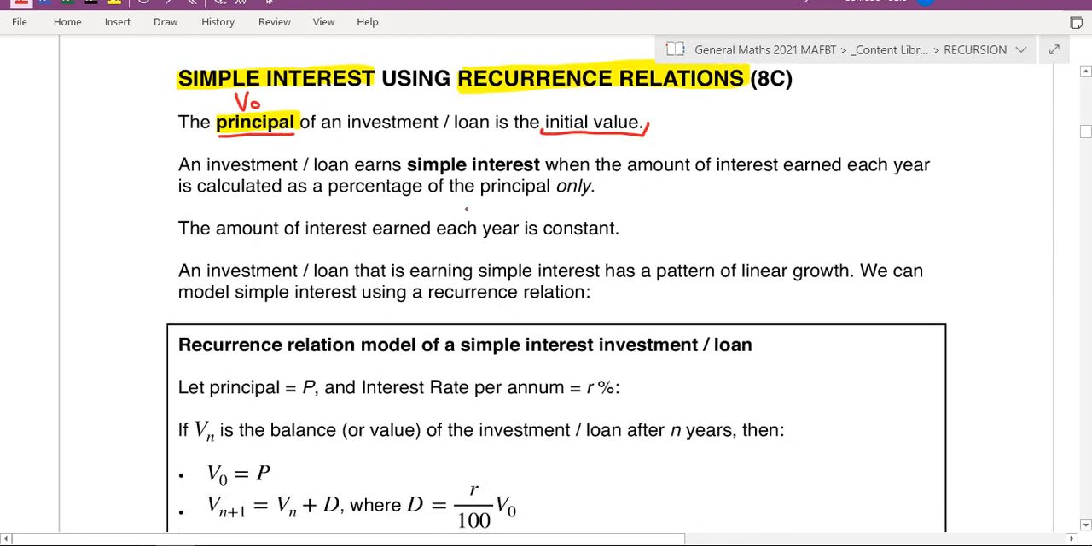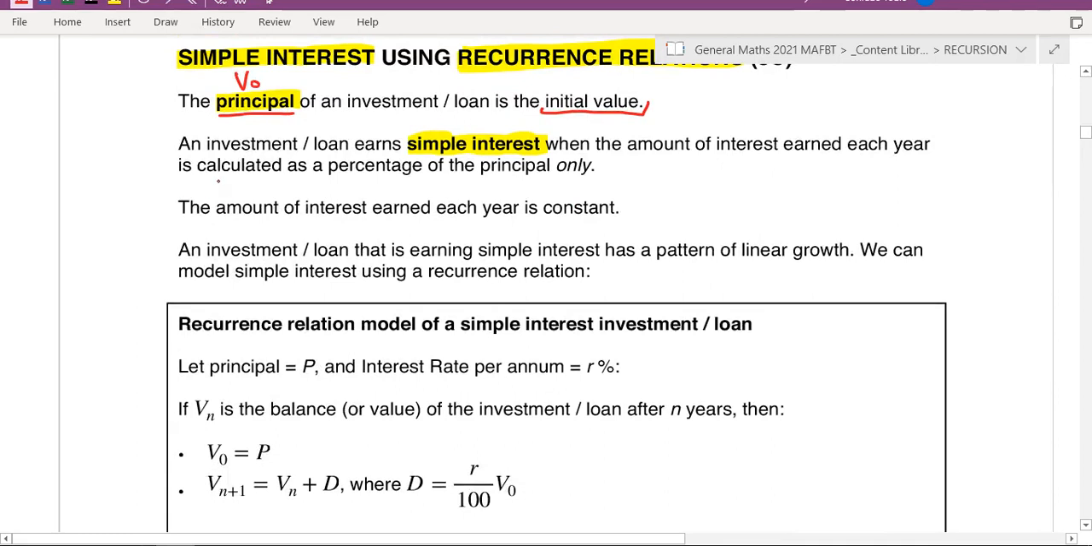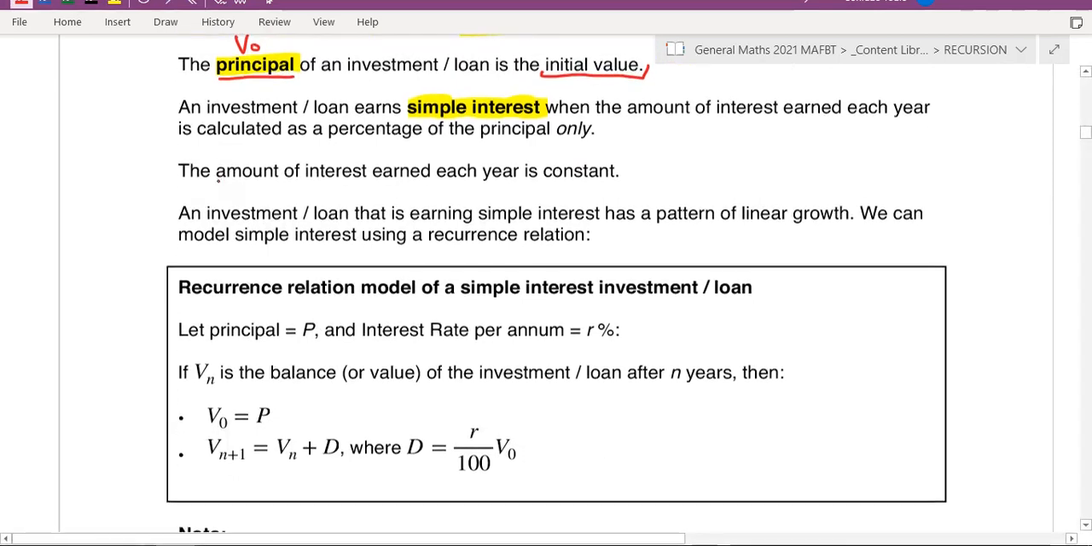An investment or loan earns interest. Generally when you put a loan in or an investment, you get interest. Interest is basically extra money on top that you either pay or you gain, and generally it accumulates. Depending on the investment, it could be every year you get interest or every month you get interest. Depends on the investment. And these are things that you'll learn when you actually go out there and buy a house or buy a car or get a loan. You have to pay interest.